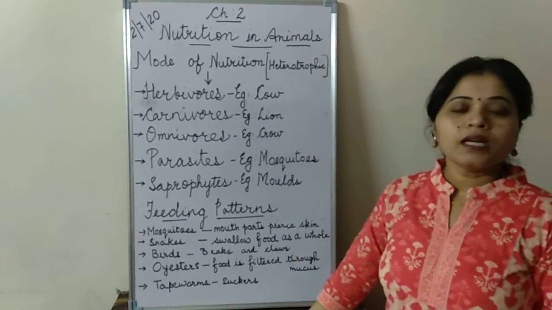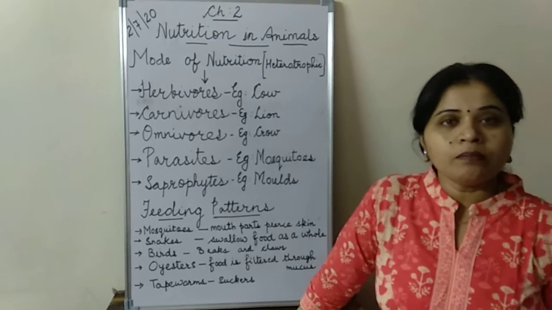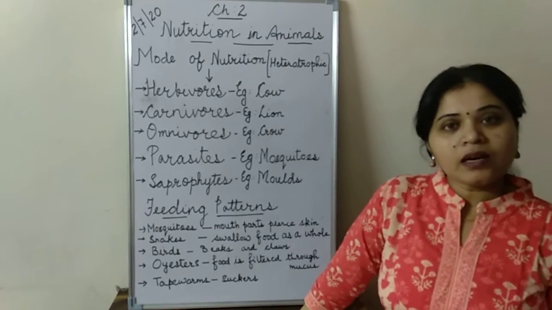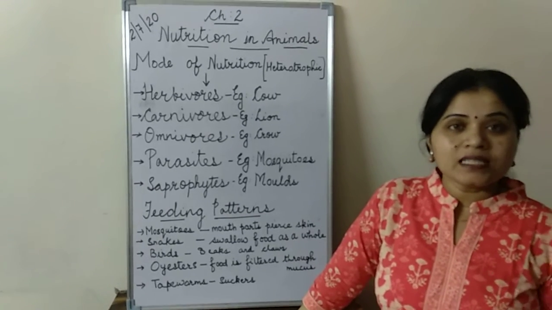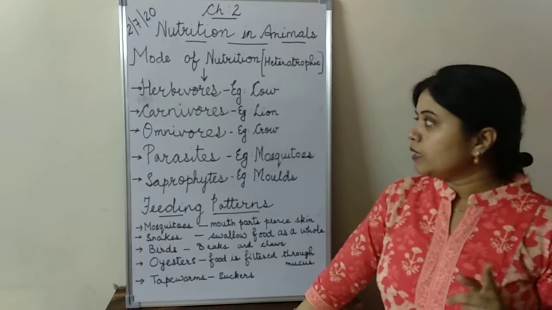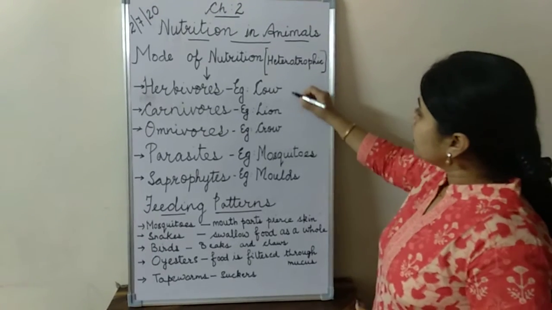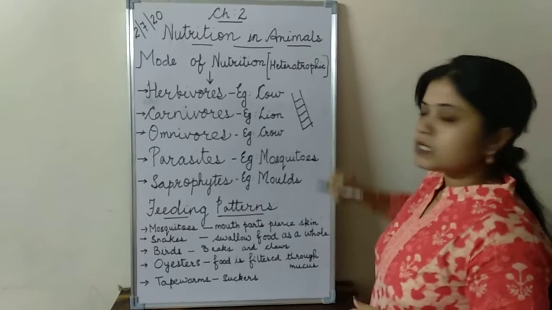Now tapeworms are other organisms which are usually found inside the body of human beings, animals, etc. Inside the body means they are particularly found inside the small intestine. Since their appearance is like a tape, we call them tapeworms.